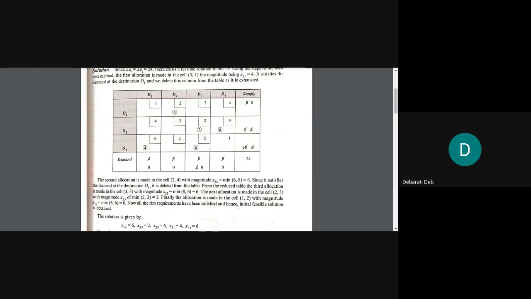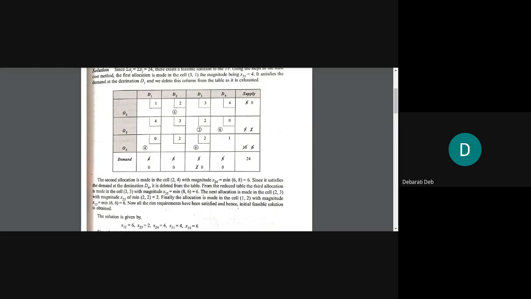Now, in northwest corner, we compared this row total and the column total, and we saw which one was more. The row total was more, that means the right hand side was more. So we moved to the right hand side cell, right? This was the rule that we were following in northwest corner.